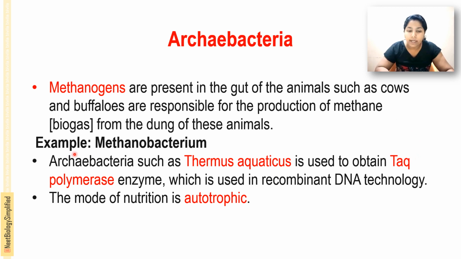Taq polymerase. The Taq polymerase enzyme is obtained from Thermus aquaticus, an Archaebacterium, and it is used in recombinant DNA technology. That is the name of the bacteria.